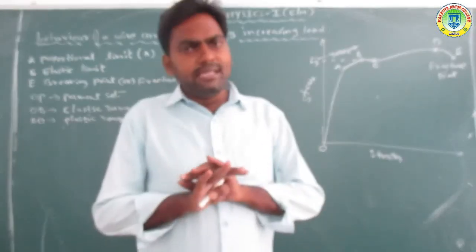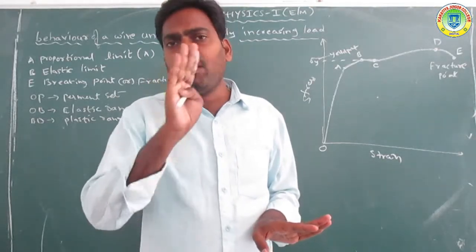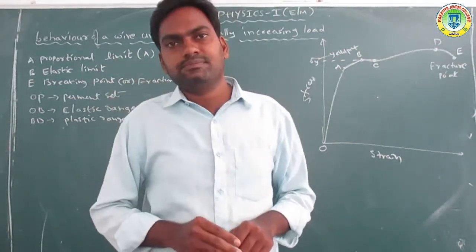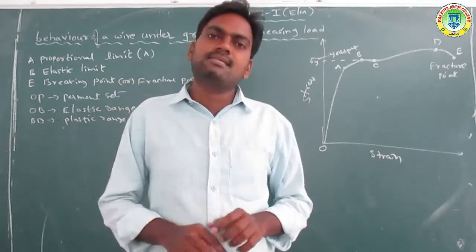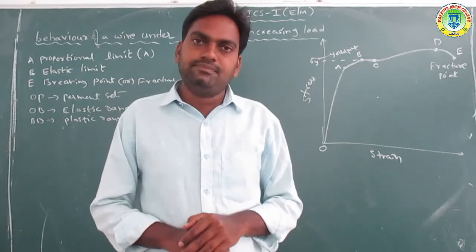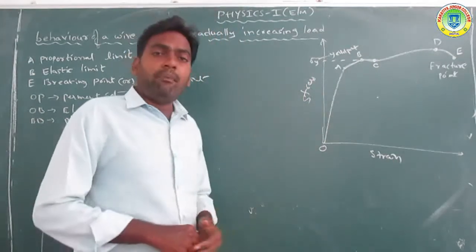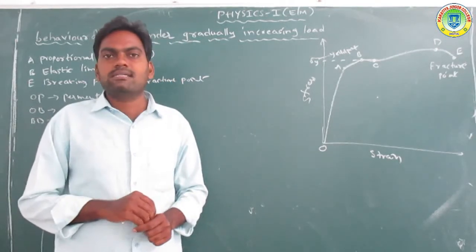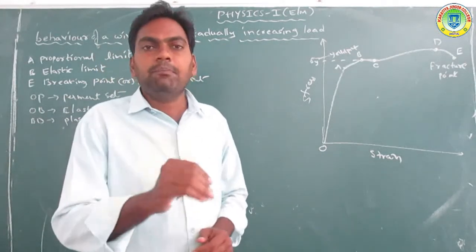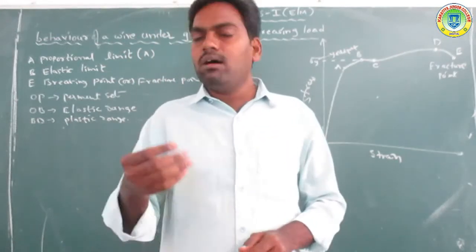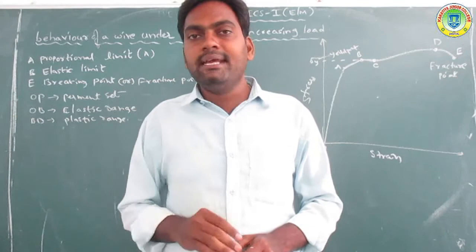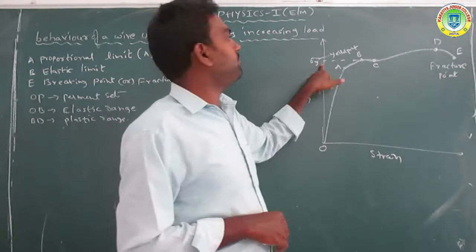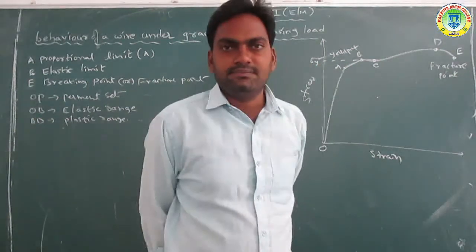Okay, it does not obey Hooke's law. It is complete elastic behavior; elastic nature exists in this region. So that B point is called the elastic limit or yield point. The corresponding strength is called the yield strength, sigma Y.